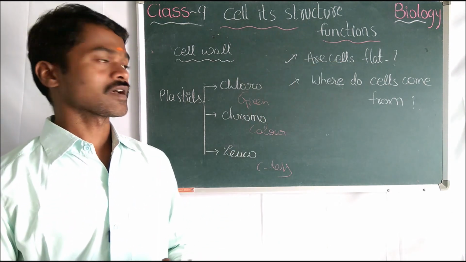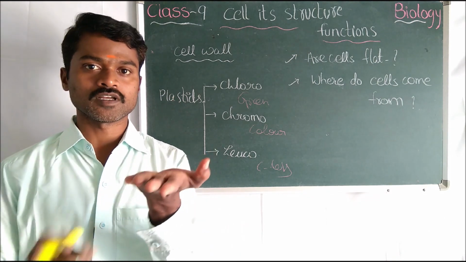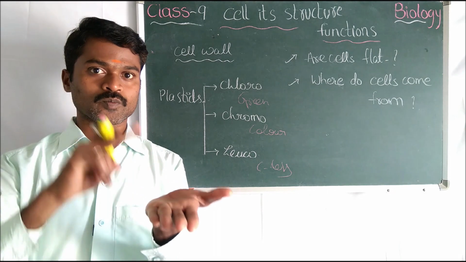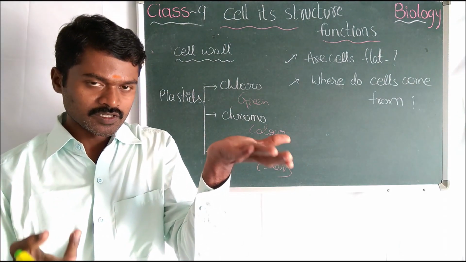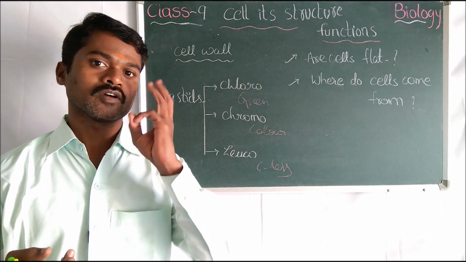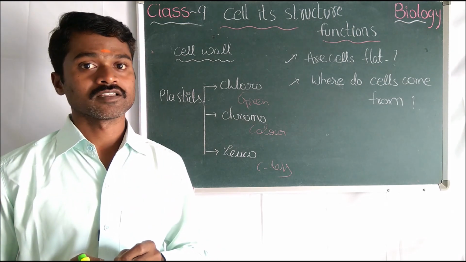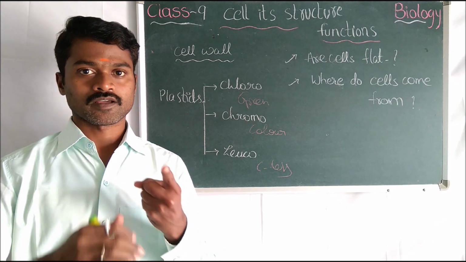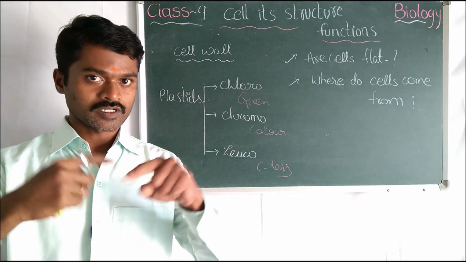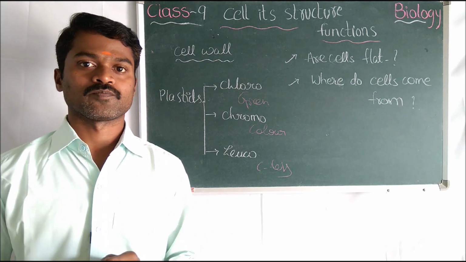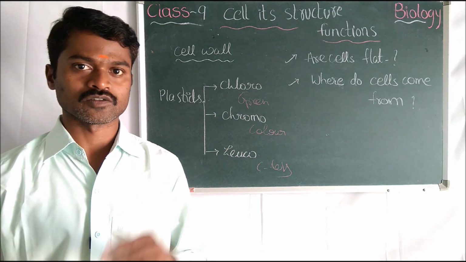Now the next question: are cells flat? Yes, if you look straight, the cells look flat. When you observe them in the microscope on the slide, cells look flat. But when you change the focus, you can see another direction. In total we have 3 directions. In our textbook we have some 3D pictures. In 2D pictures you can see it is only flat. In a 3D picture you can see the total structure and shape. The cells are not flat; they have the third dimension also.